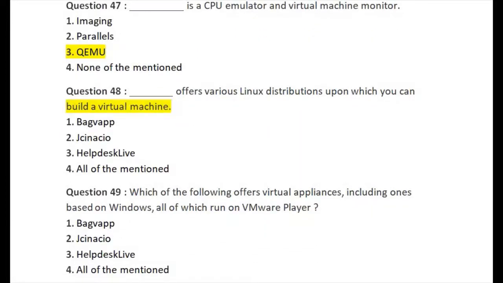Let's go for question number 48. So question number 48 is: blank space offers various Linux distributions upon which you can build a virtual machine. So the right answer of question number 48 is option number 2.